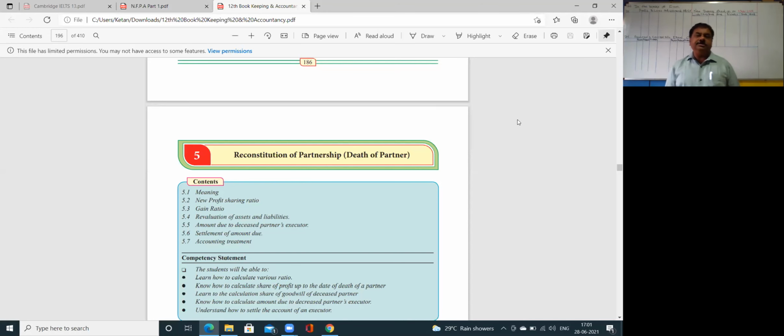So let us start with chapter number 5, reconstitution of partnership, death of partner. In the reconstitution, this is a third situation. First of all, we learned about the admission of new partner. Then in chapter number 4, we saw retirement of partner. And now we want to see number 5, that is death of partner.